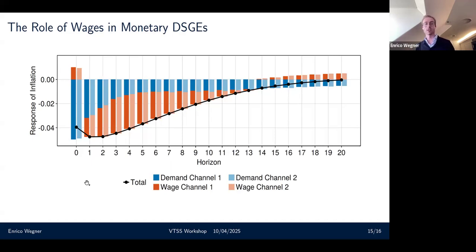What we can clearly see quantitatively is that the initial response in inflation is completely driven by the demand channel, with wages actually putting somewhat upward pressure on inflation there. However, from one period after the shock onwards, wages become more and more important. And from about three periods after the shock, wages make up more than half of the reaction of inflation to the contractionary monetary policy shock. We can also see that the two decompositions are very, very close to each other. That can be traced back to the idea that the feedback of wages into the demand system doesn't matter, but the feedback of demand into wages is really what matters here. And that's why they're so similar.